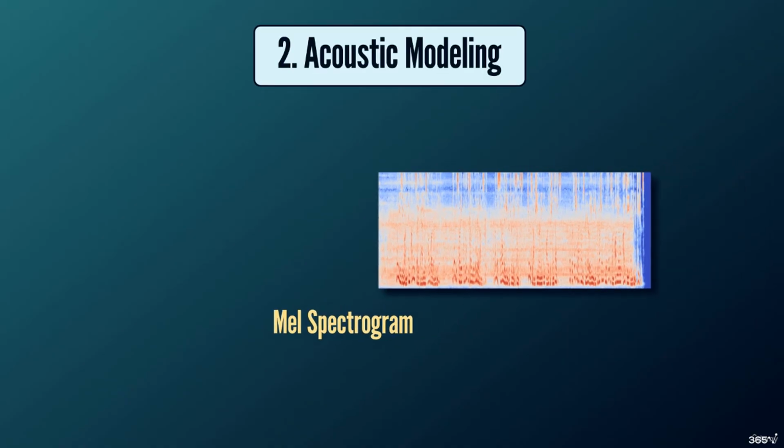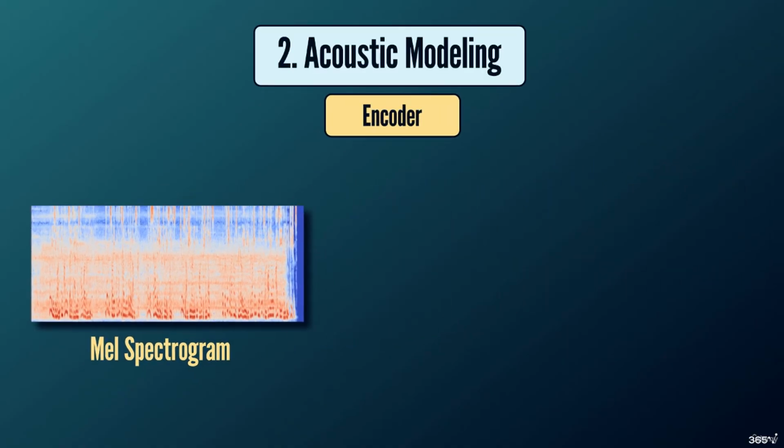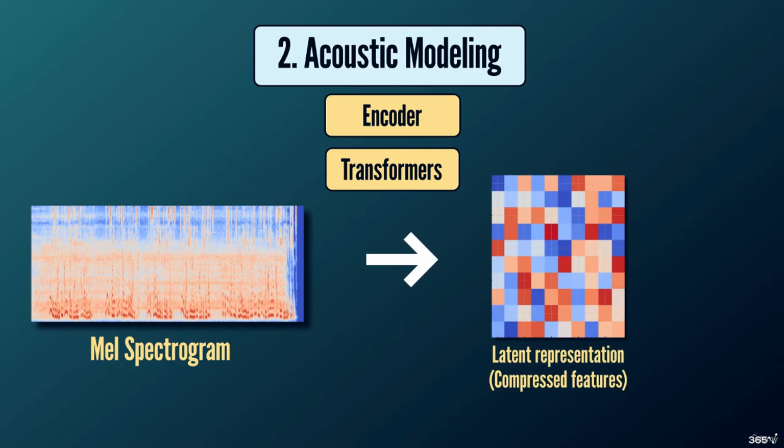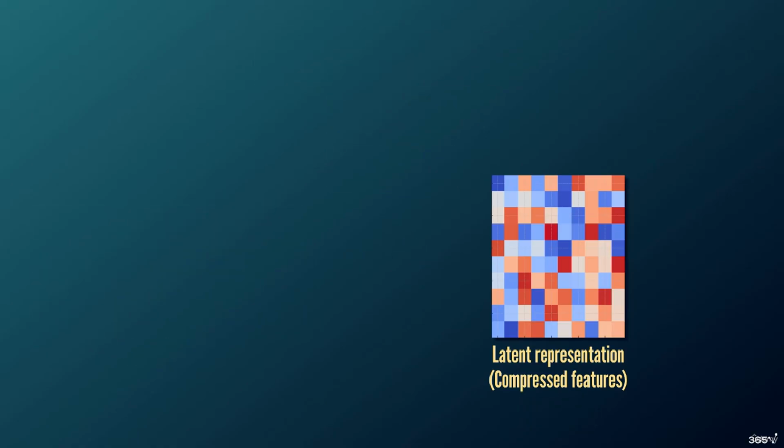Number 2. Acoustic Modeling Encoder. After that, Whisper's transformer-based encoder analyzes the MEL spectrogram and converts it into a latent representation. This compressed audio version retains the key characteristics of the speech, such as phonemes. Although it doesn't look like the original waveform or spectrogram, the latent representation captures all the essential sound features the model needs to understand the speech content.